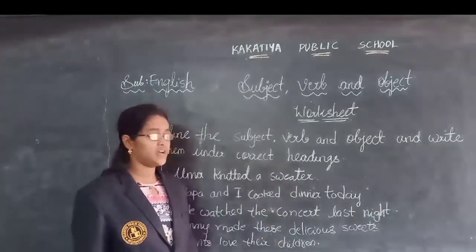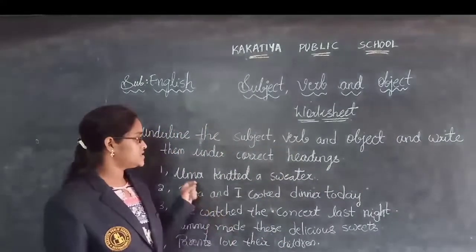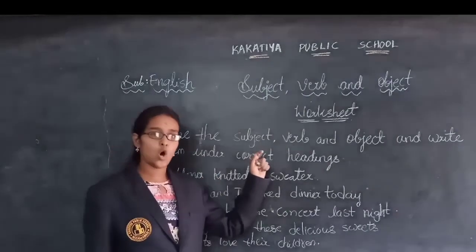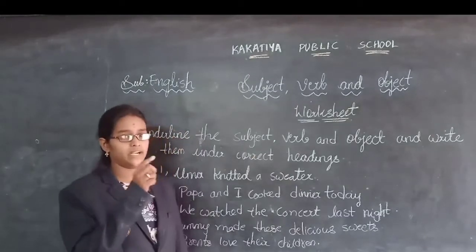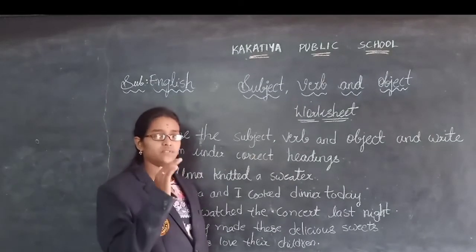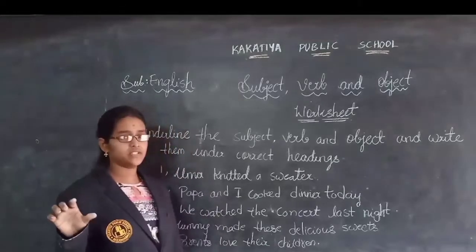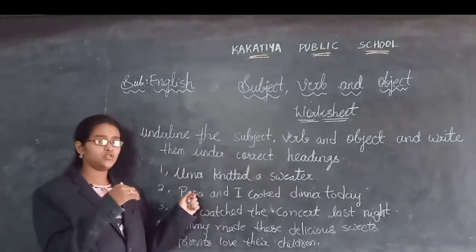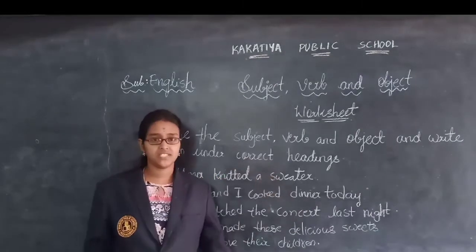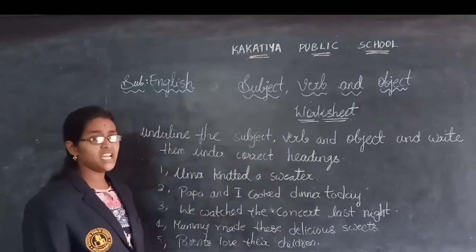Here I have given a few sentences. In those sentences you have to underline the subject, verb as well as object, and write them under the correct headings. Below, I will give you a box with subject, verb and object columns. Below those headings you need to write which is the subject, which is the verb and which is the object from each and every sentence.